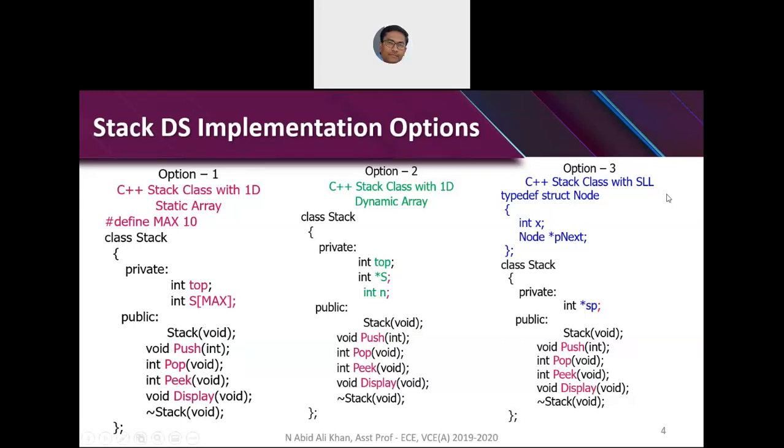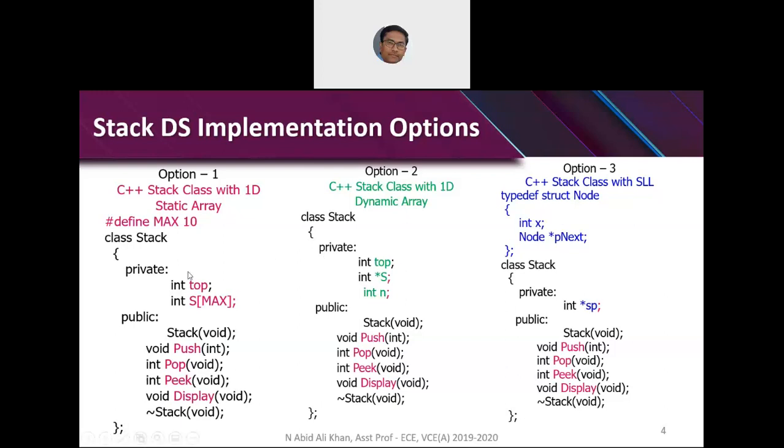And fourth is implementation of C++ stack class with generic static array. That means C++ stack class with static array with a template, dynamic array with a template, singly linked list with a template. So these are the 6 variants, 6 problems of stack.